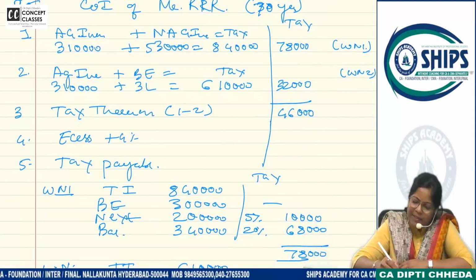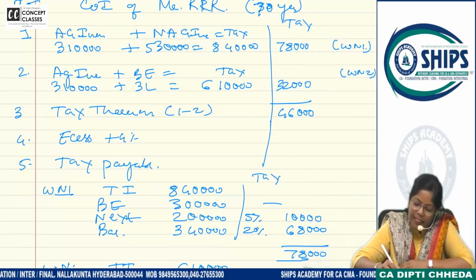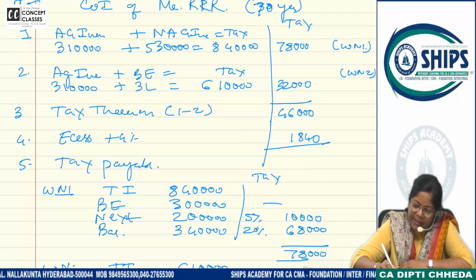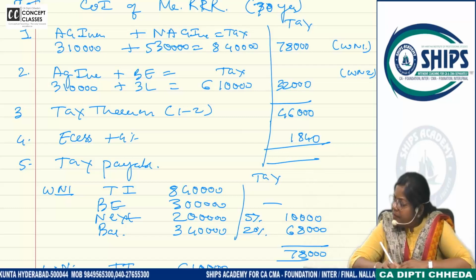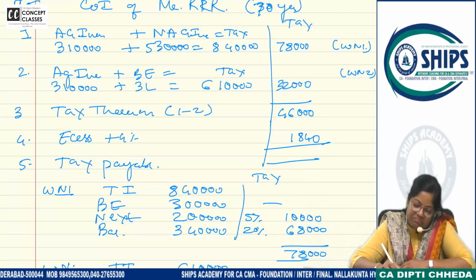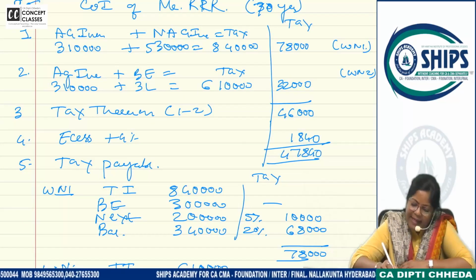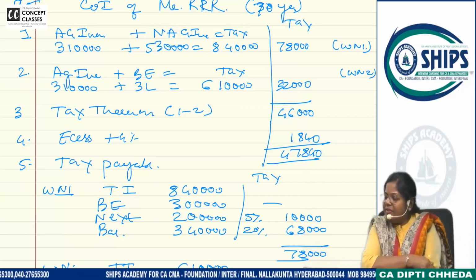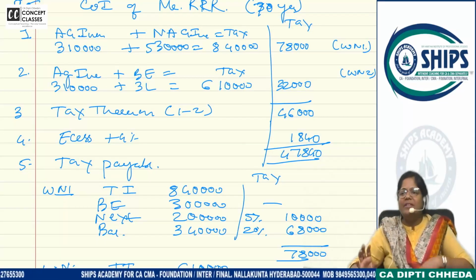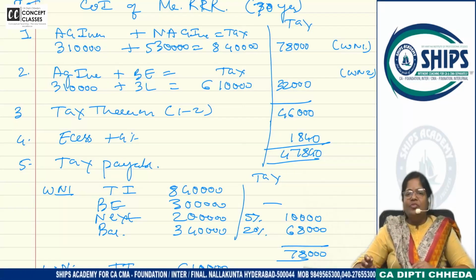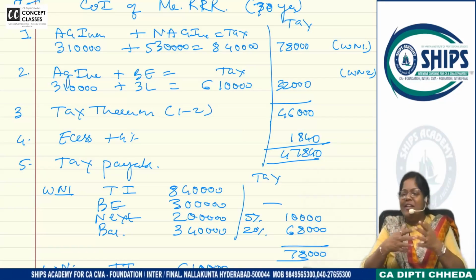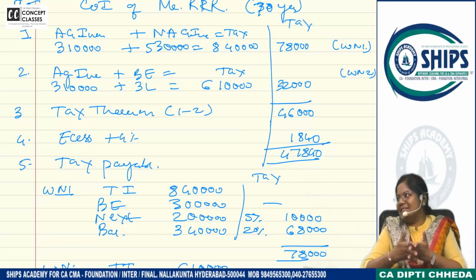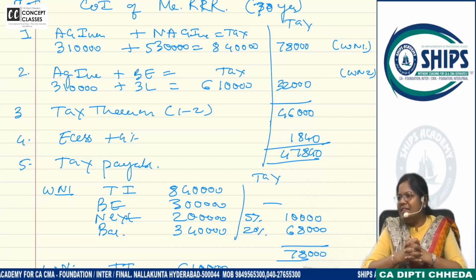On that 4%. 1840. So what is the tax payable? 47,840. Homework is if he is 35 years, what will be the basic exemption? 250. And you know, by this way also you are revising the slab rates. Okay? Clear?